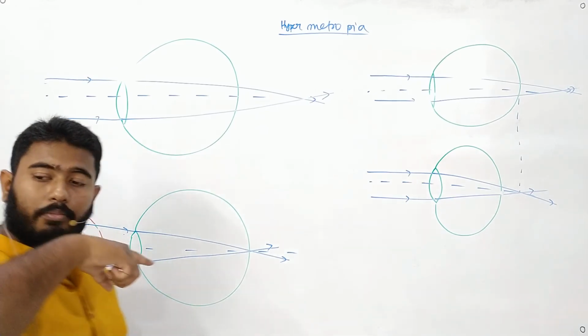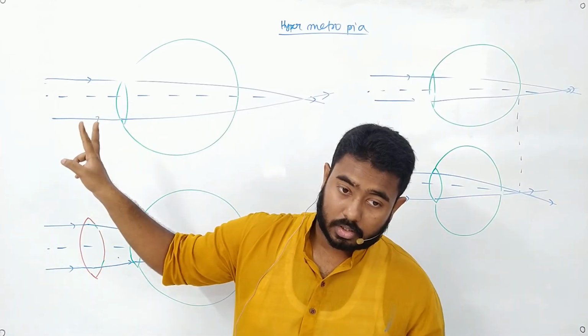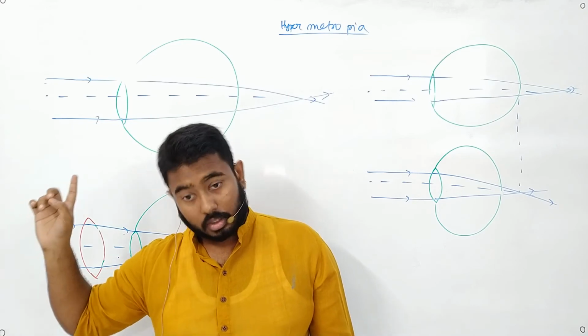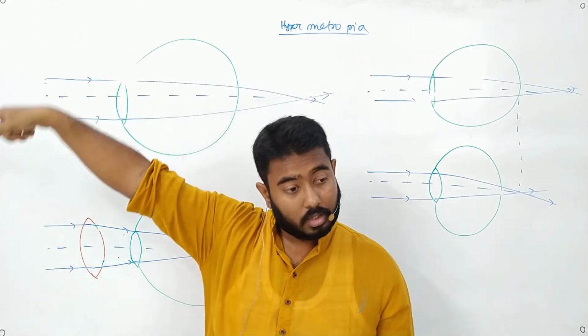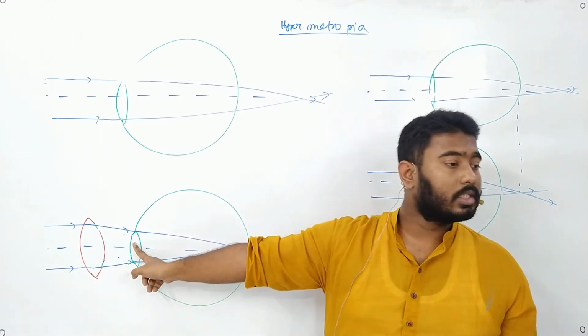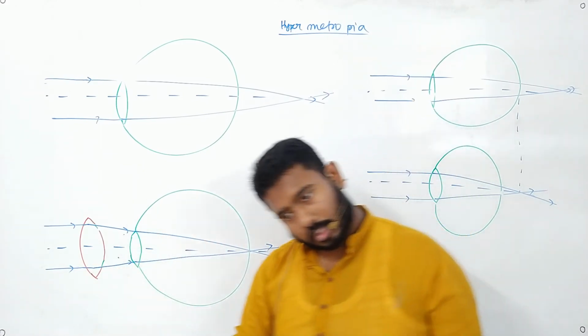What happened in case of myopia? First there was divergence, then there was convergence. Was there divergence from the first? Yes. In case of myopia, divergence at first, then convergence. In case of hypermetropia, convergence at first, convergence at second. Okay, two convergences. Is that clear?